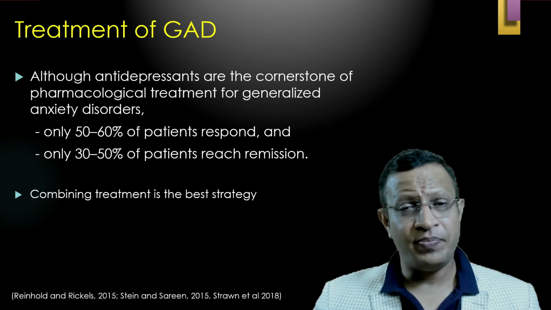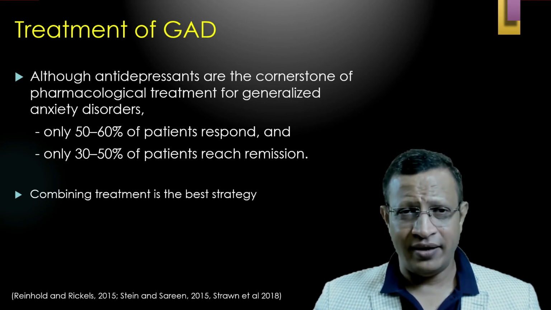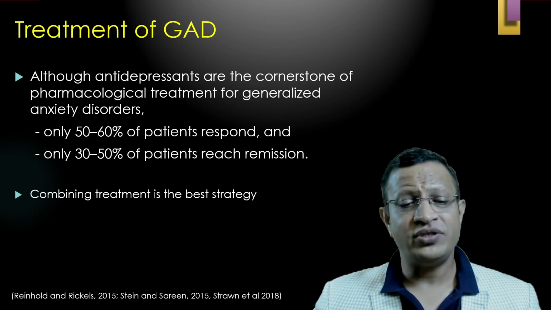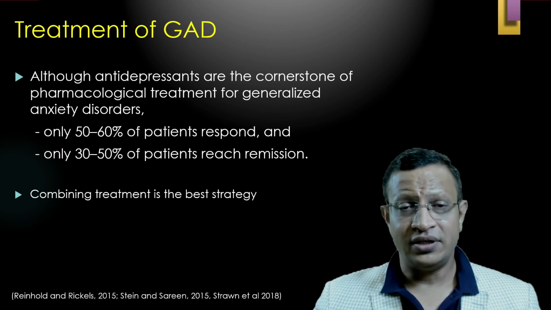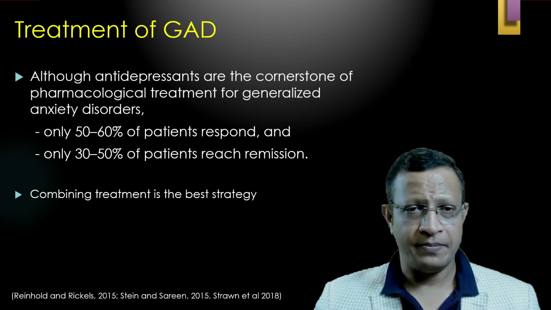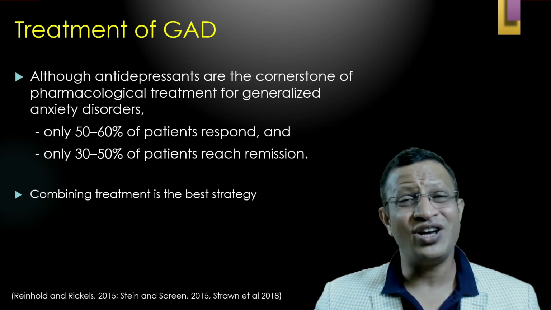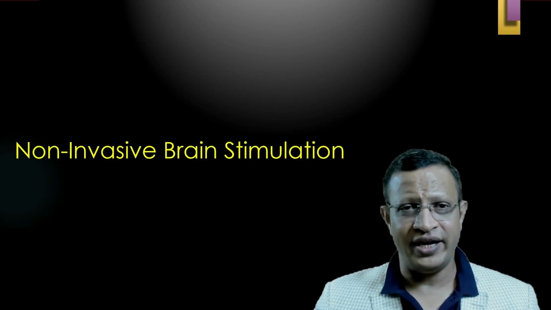Although antidepressants are the cornerstone of pharmacological treatment in GAD, only 50 to 60% of the patients respond. But 30 to 50% of the patients reach remission only. That means GAD is a chronic condition. Hence, combining the various treatment strategies plays a crucial role in GAD.